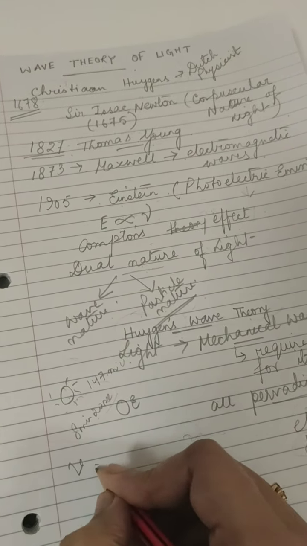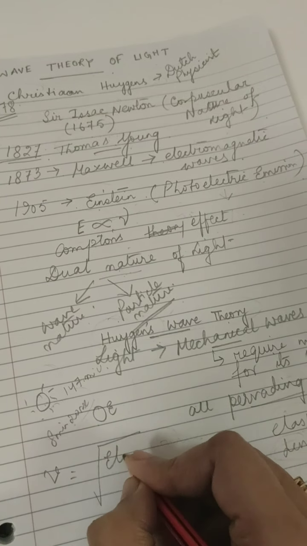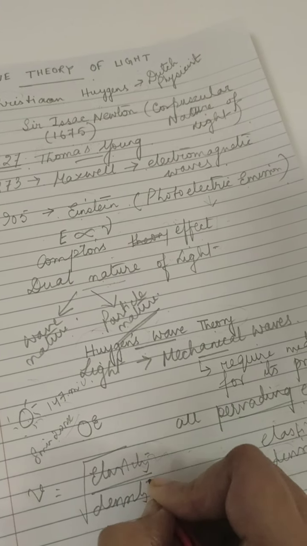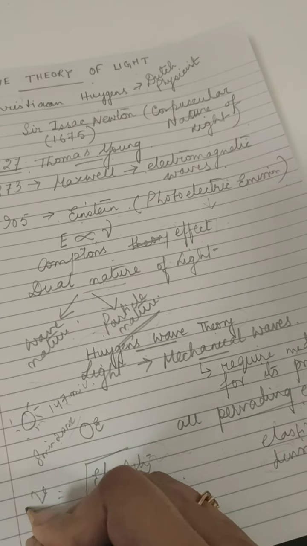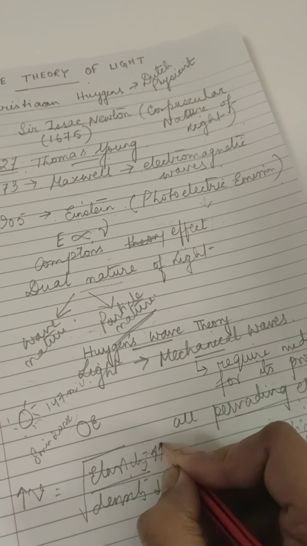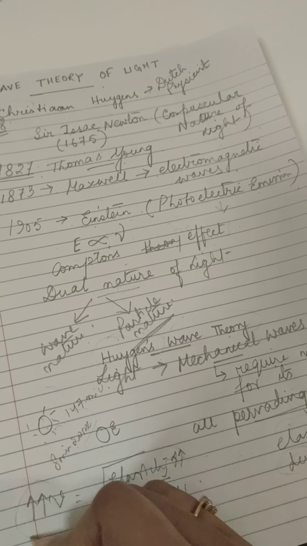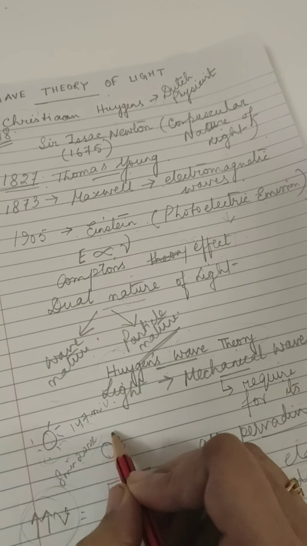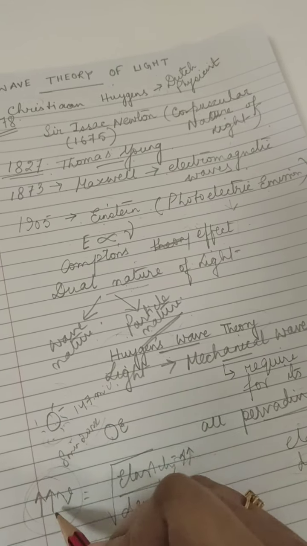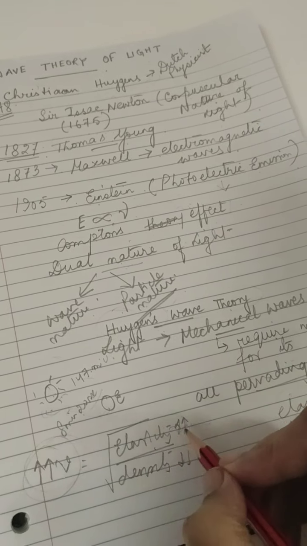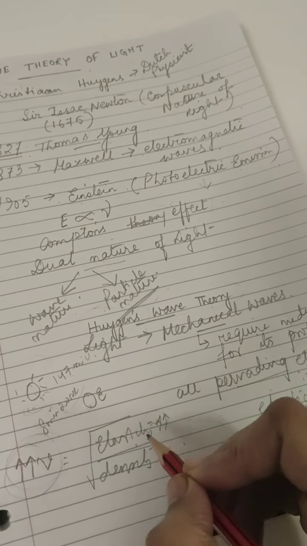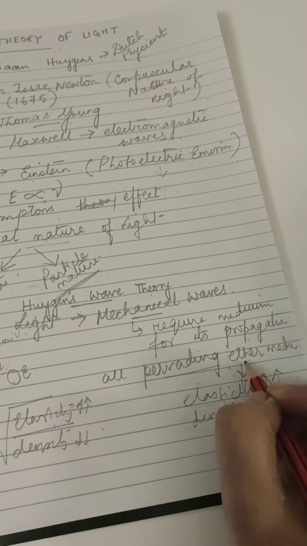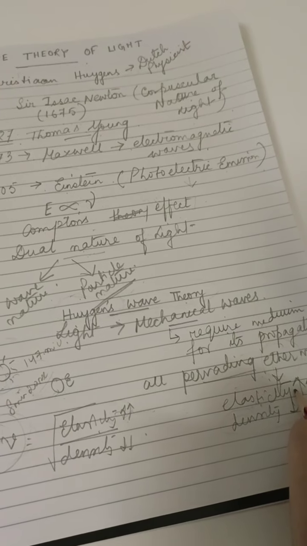Now the velocity of a wave is given by elasticity divided by density. So if density is low, this becomes high. If elasticity is high, this becomes high. So the speed of light is huge, which is why it takes only 8 minutes 20 seconds to reach from the sun to the earth. Elasticity being high and density being low makes the speed of light huge. It's a less dense medium. These are the characteristics of the ether medium that was considered at that time. Okay.